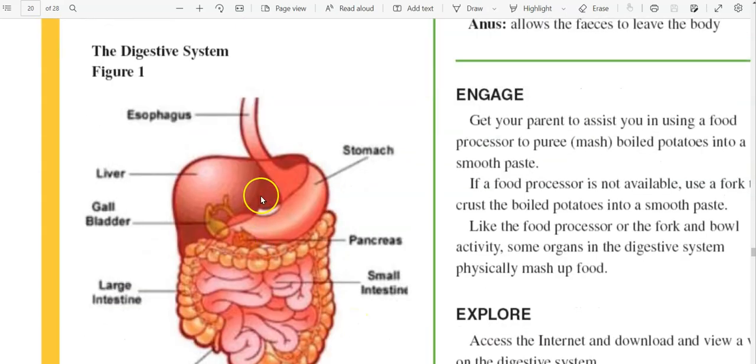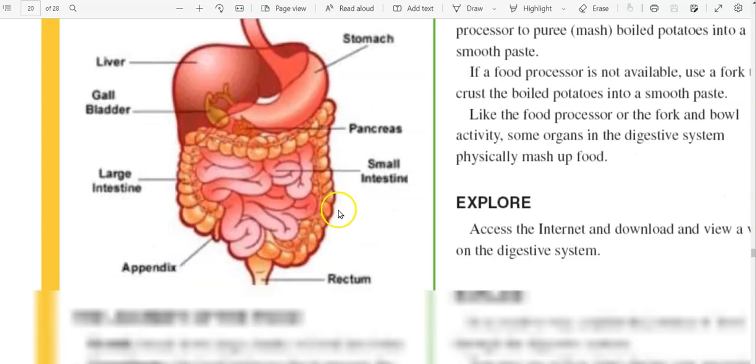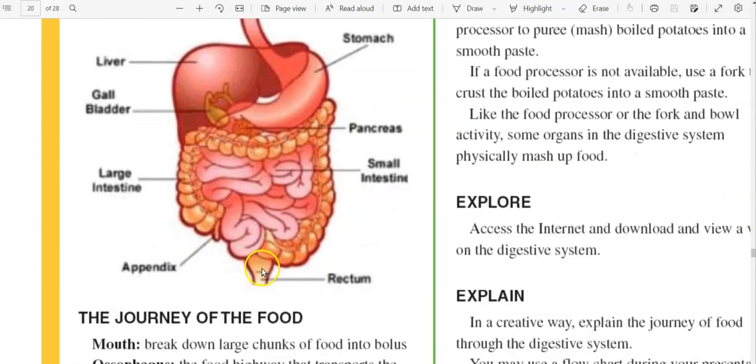So food will travel from the mouth into the esophagus, into the stomach, and as it passes through, it's going to mix with chemicals and enzymes that are secreted in the stomach, and as it goes into the small intestines, again it will have chemicals and enzymes that come from the pancreas and gallbladder that it will mix with, and here the absorption will take place, and what is left over will then go into the large intestines where water will be removed, and then undigested food will be stored in the rectum and then released through the anus.